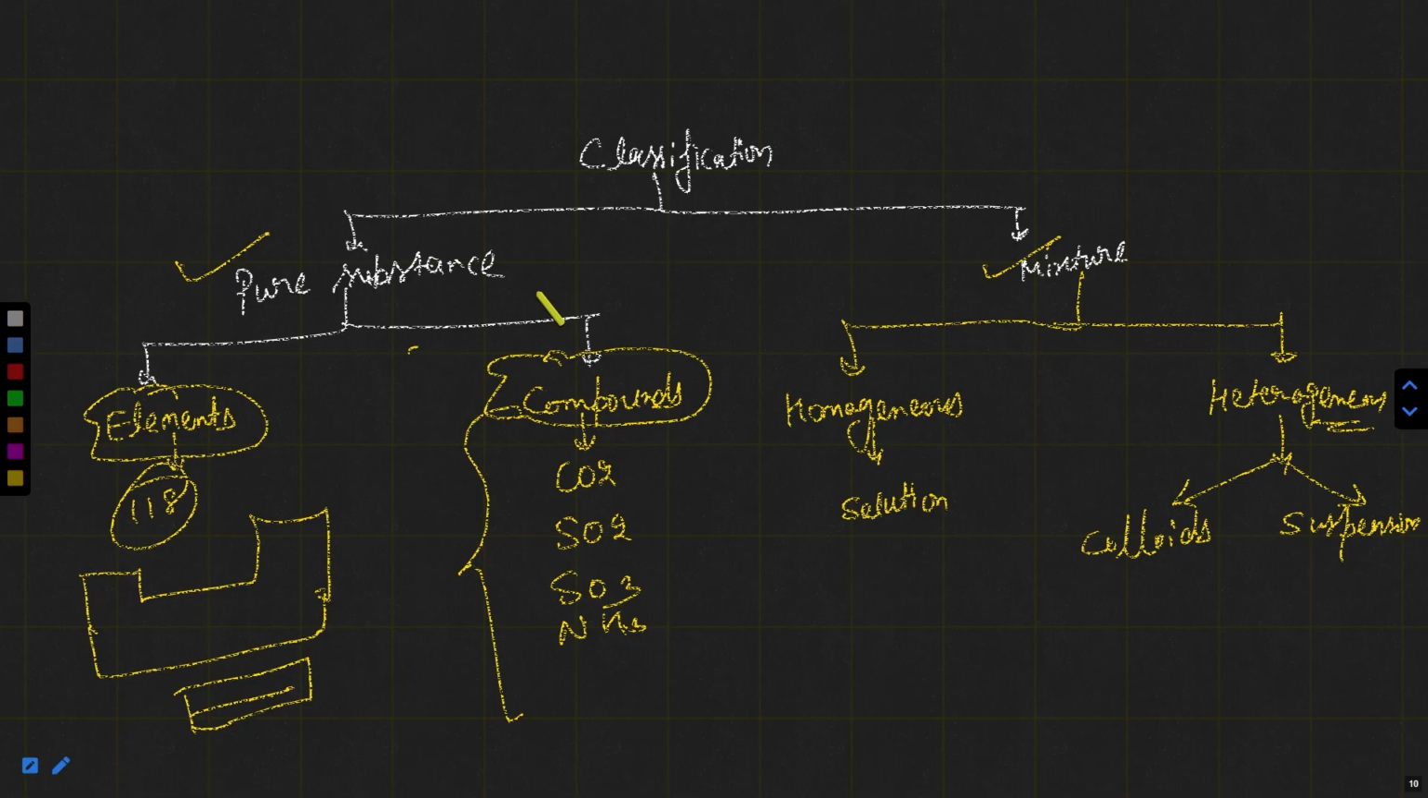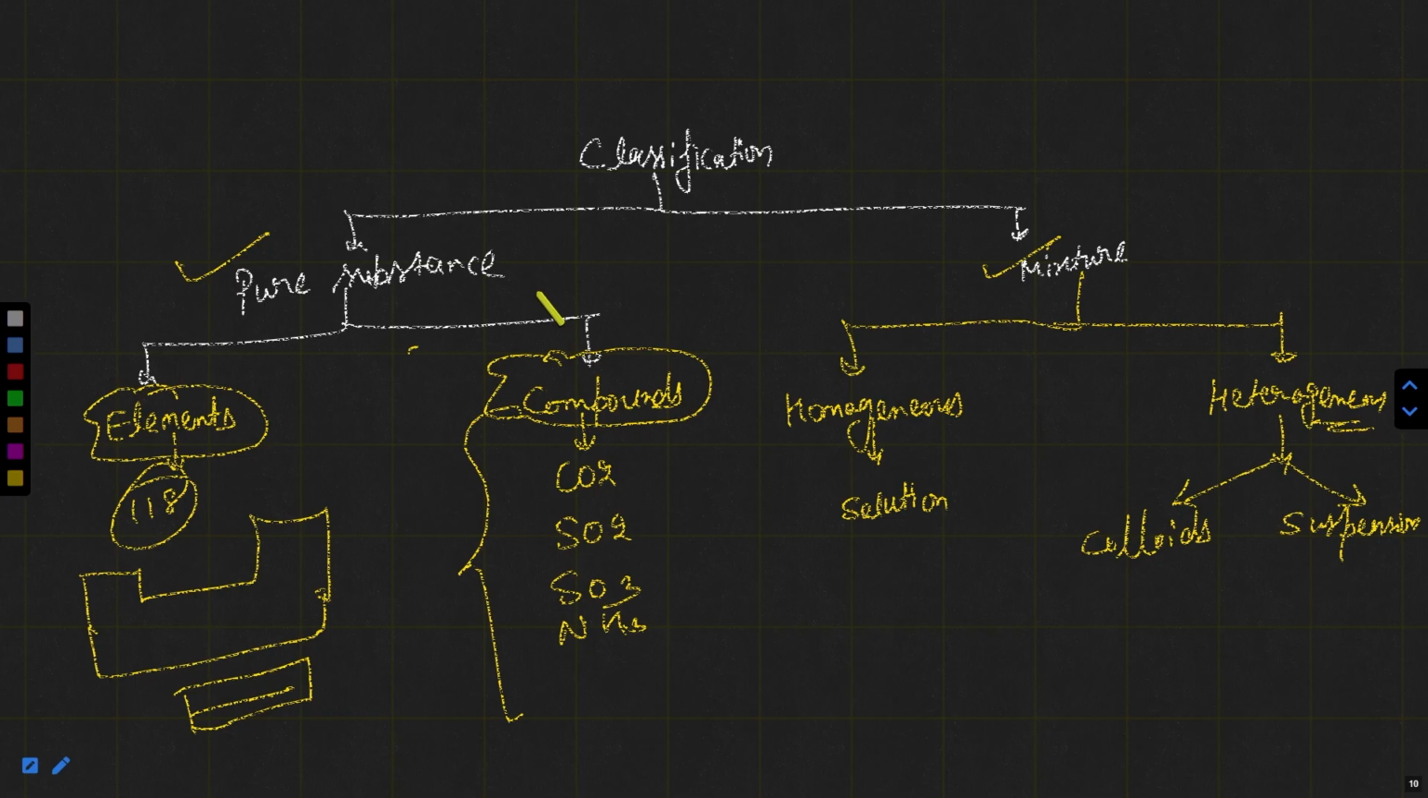Homogeneous mixture, solution. What is solution? What are the properties of solution? What is the particle size? What is density? What are the examples of solution? We will cover this homogeneous mixture in that. In heterogeneous mixture, we will cover what are colloids and suspension, what are the properties of colloids and suspension, what is the Tyndall effect, and what is the particle size of colloids and suspension. Okay, I hope this is clear to everyone.